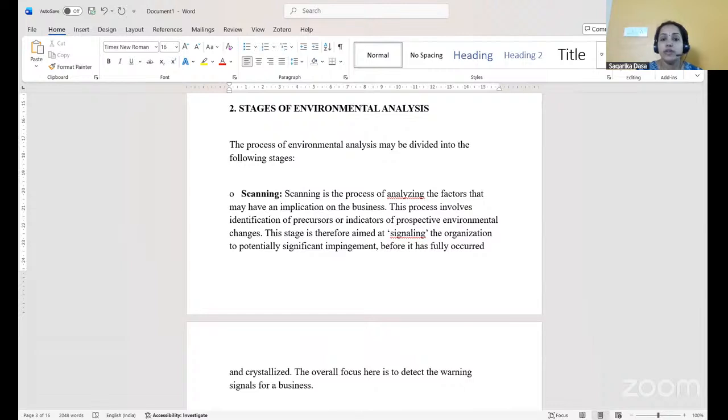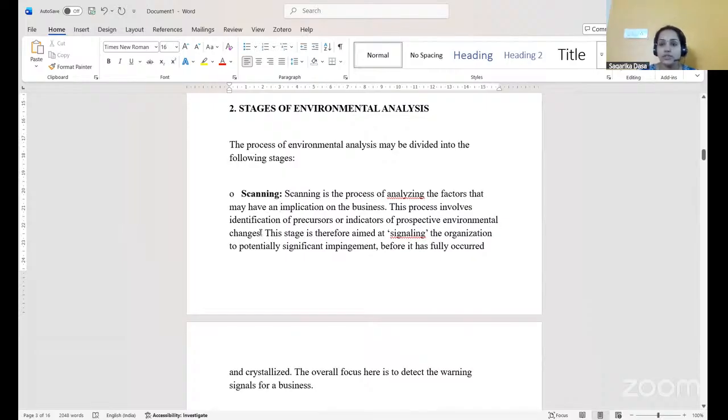It is a process of analyzing the factors which will affect the business, which will have an impact on the business. This process involves identification of precursors or indicators of prospective environmental changes.